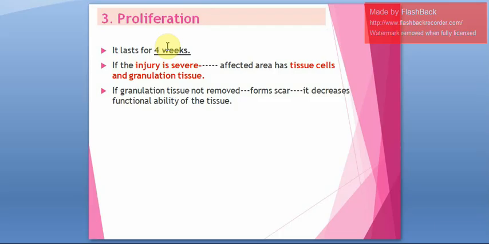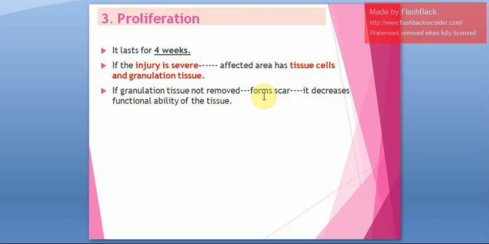Next, proliferation happens. Now, proliferation will usually last for 4 weeks. When the injury is very severe, the affected area has tissue cells and granulation, that is scar tissue will be there. So, if granulation tissue is not removed, it later results in scar formation.